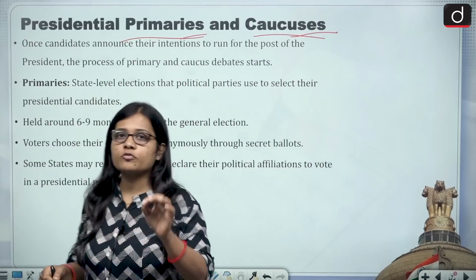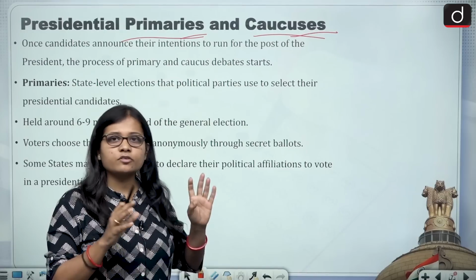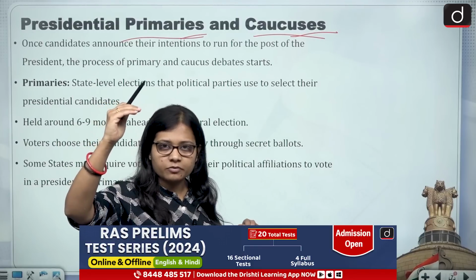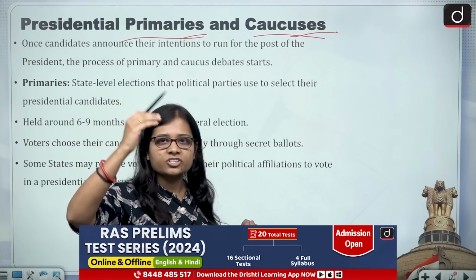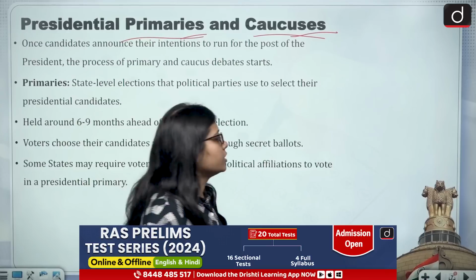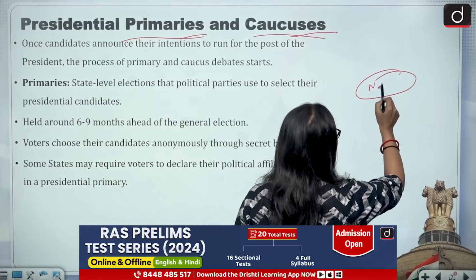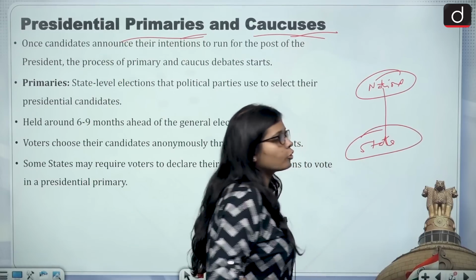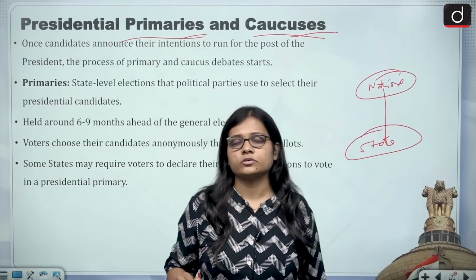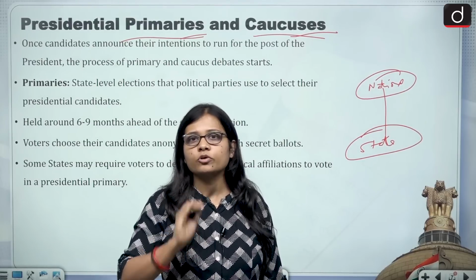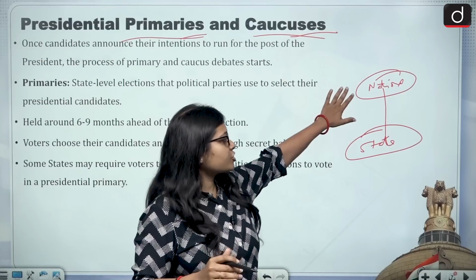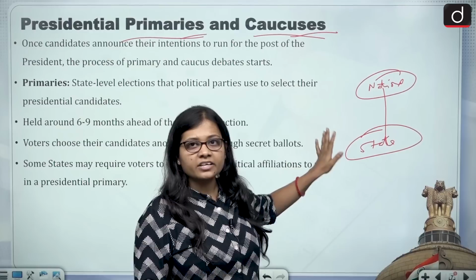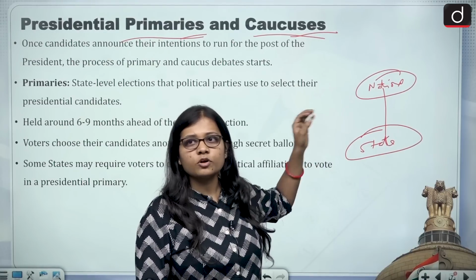Now there is a concept of one nation, one election, and this is what is happening in the US. There is national level politics going on, and then there is a state level political stature. Both the elections are going to take place now, the national level election and the state level election, because at the national level the president will be indirectly elected, and then at the state level the Electoral College will also be formed.